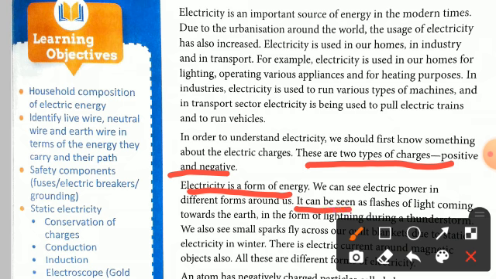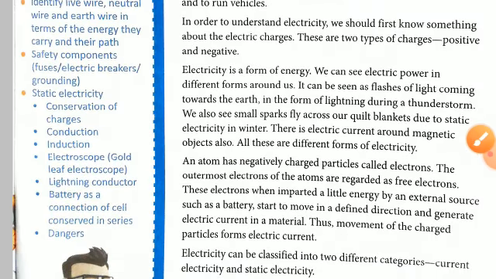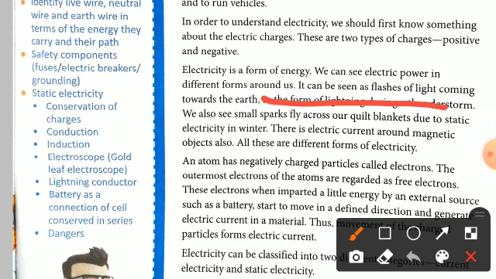It can be seen as flashes of light coming toward the earth in the form of lightning during a thunderstorm. Clear? During the lightning or rainy season, you see lightning in the sky and thunderstorms. We also see a small spark fly across our quilt blanket due to static electricity in winter. There is electric current around magnetic objects also. So these are the different forms of electricity.